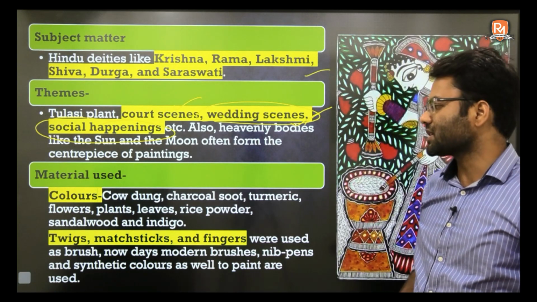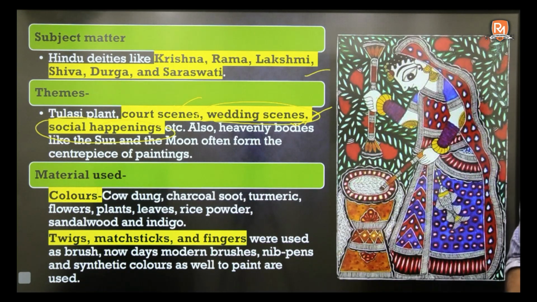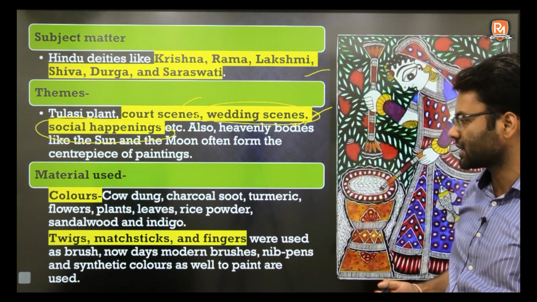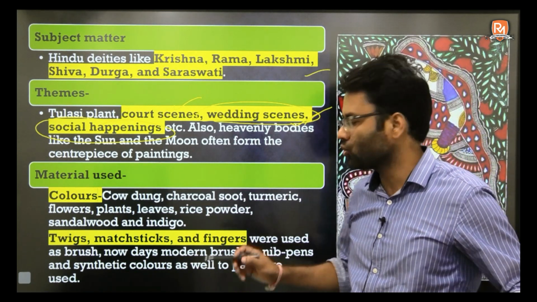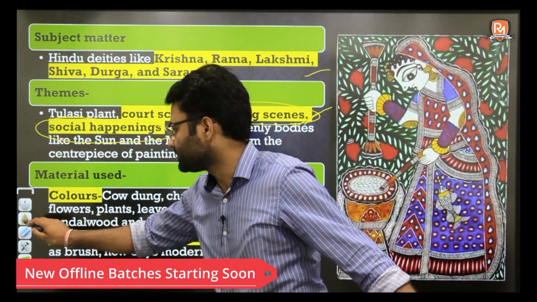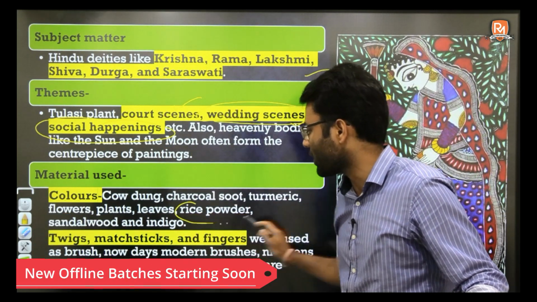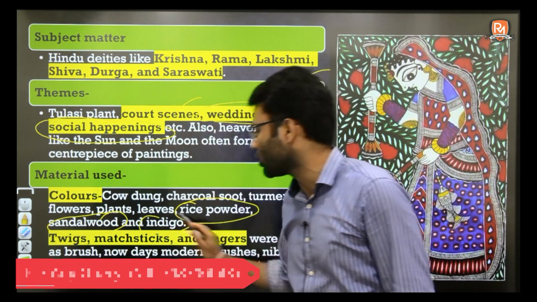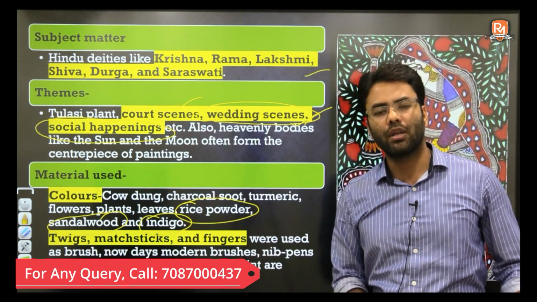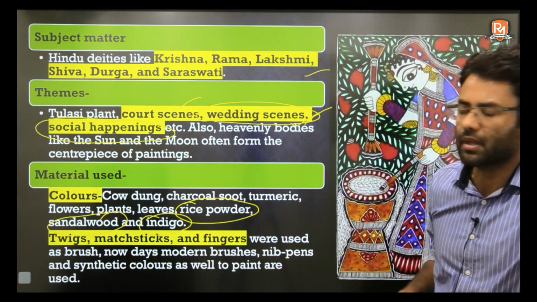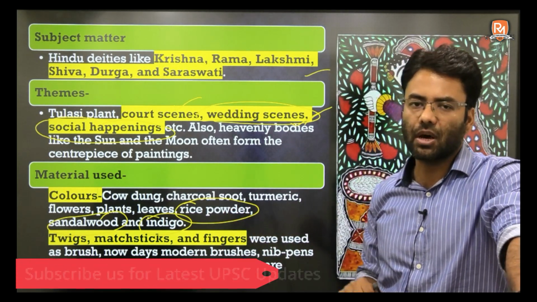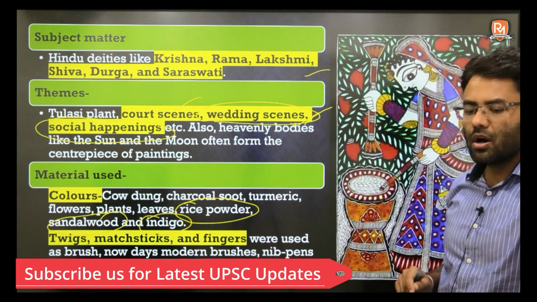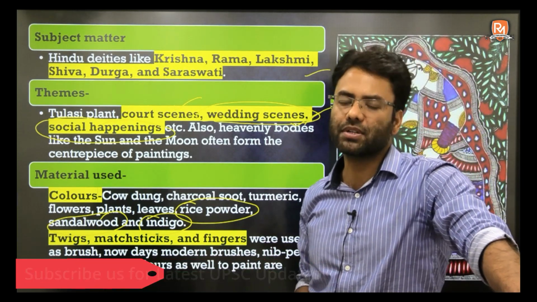and then they apply various colors like charcoal, salt, then turmeric, then flowers, colors made from flowers and plants and so on. Then for white color they use white powder, and they also use sandalwood for coloring purposes, and indigo also. We know in the Bihar region you have indigo farming, so there you get this material available. Clear? Now regarding the brush, what kind of brush did they use?